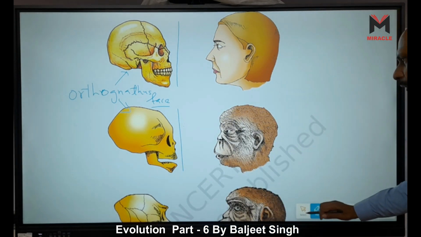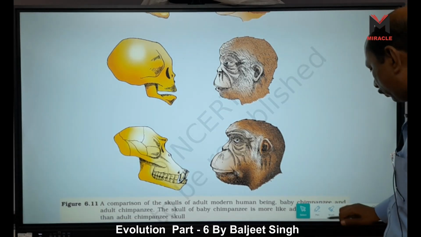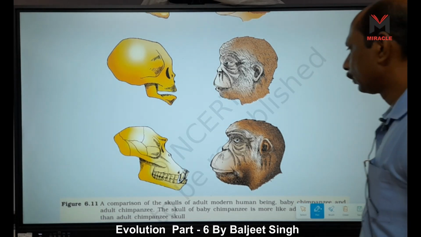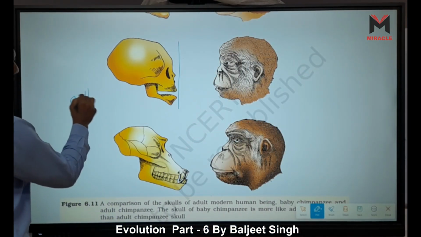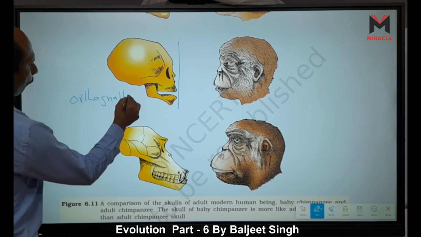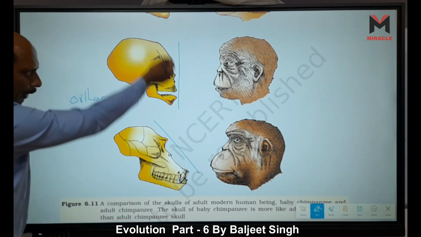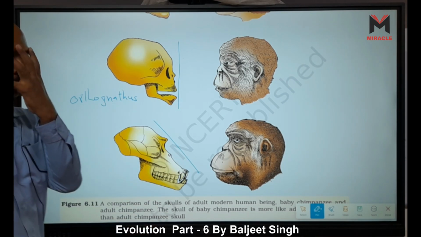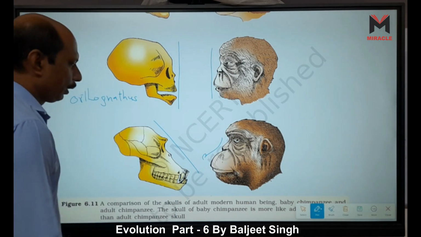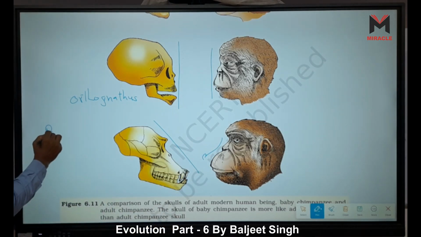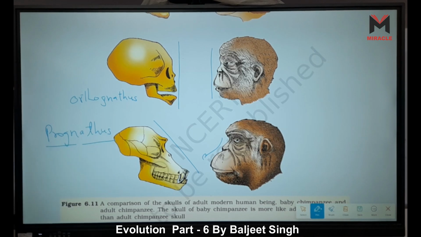But when we consider this one, here you understand, this one is orthognathous, but this one is not a straight line, it goes toward the outside. You can see, this is the outside. This one is straight, right? So this one is called prognathous skull.